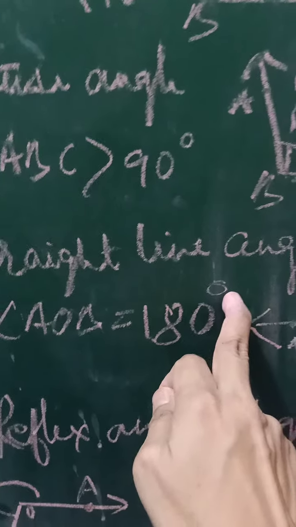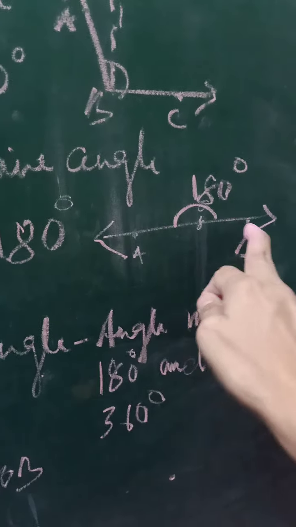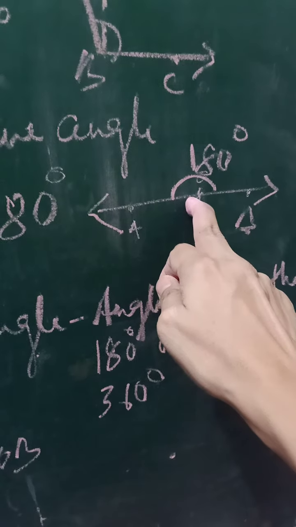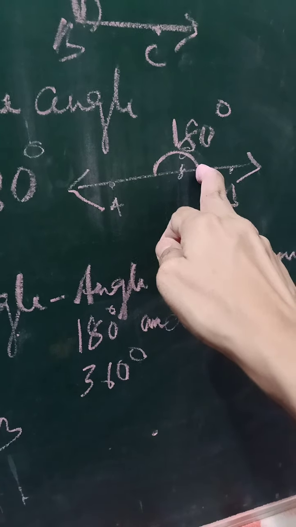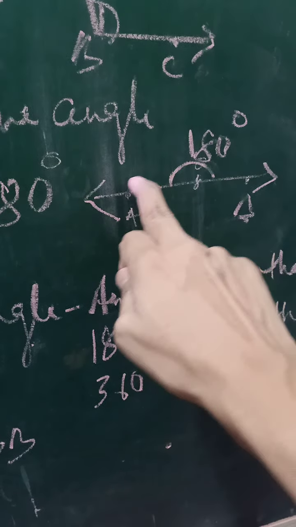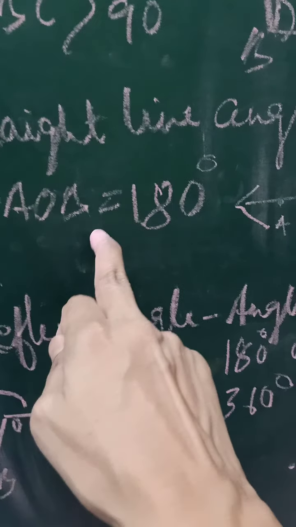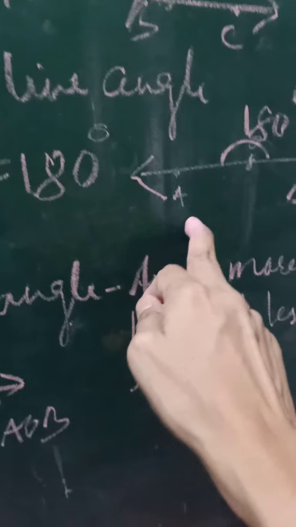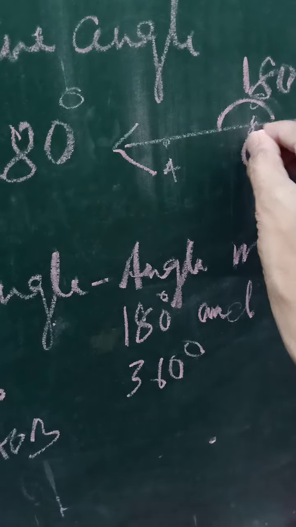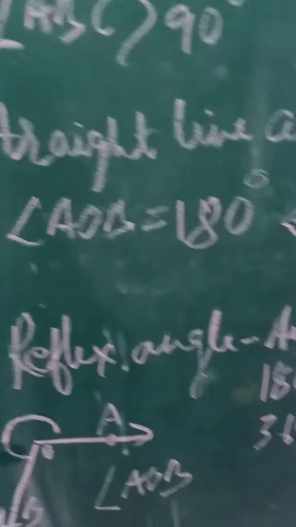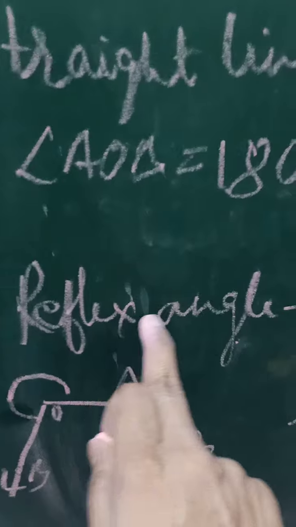Then a straight line angle. What is a straight line angle? When we measure an angle at the center of a straight line, it is called a straight line angle. It is always 180 degrees. So angle AOC is equal to 180 degrees. Okay, angle AOB is 180 degrees.